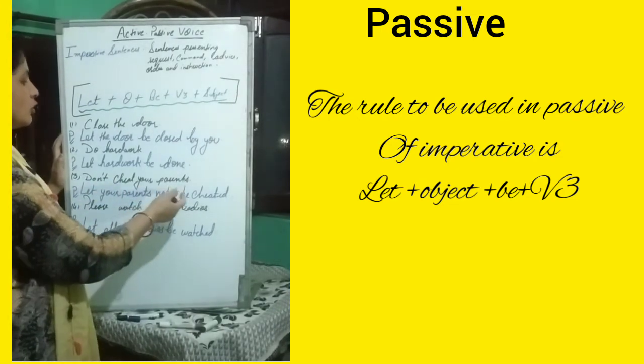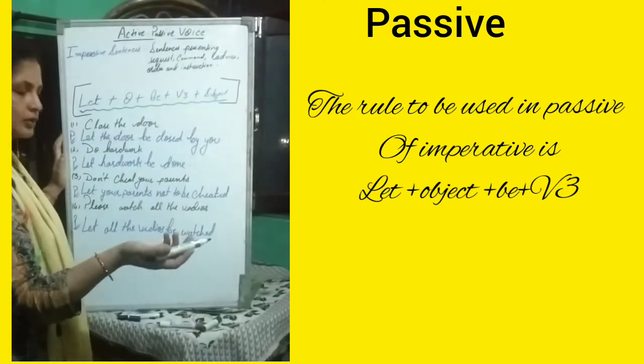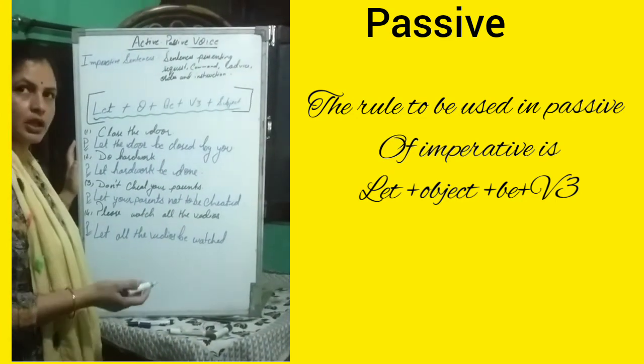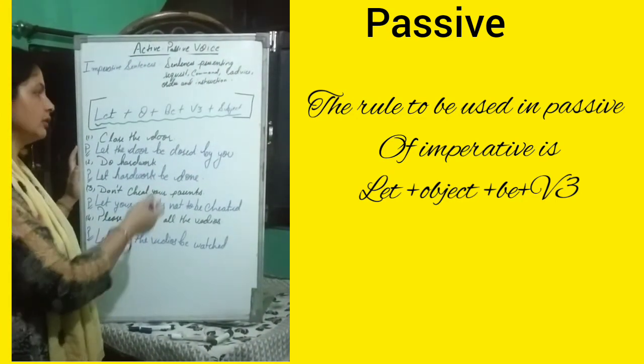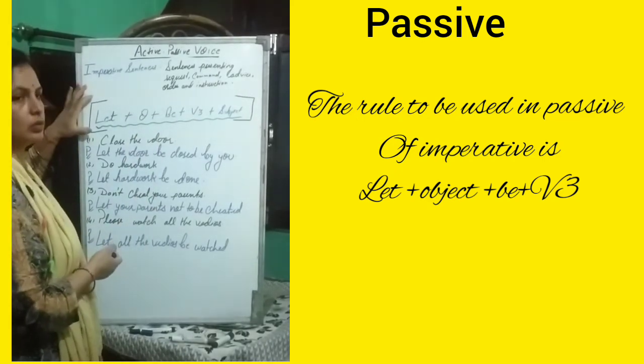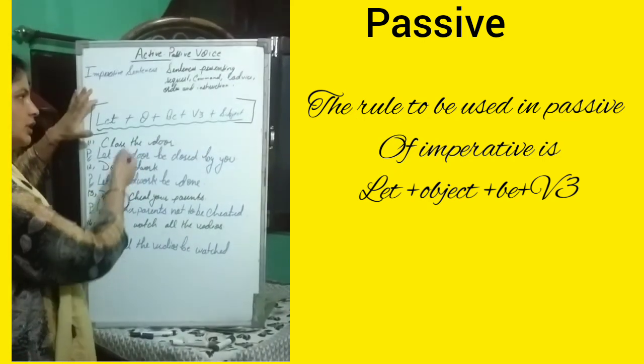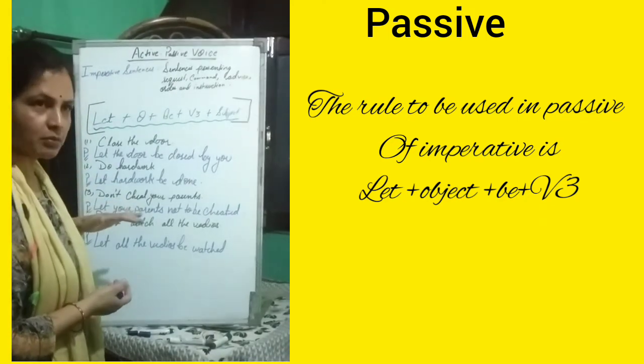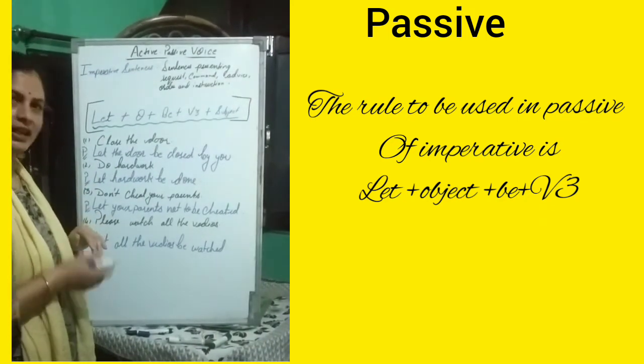Let your parents not be cheated by children, by you. Let all the videos be watched by the students. In this manner we use this rule, and with the help of this rule you can easily transform active voice imperative sentences into passive voice imperative sentences, children.